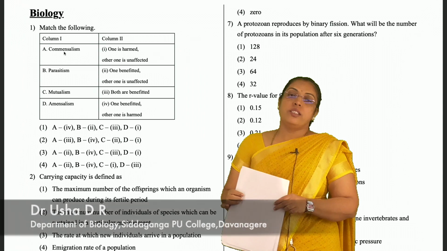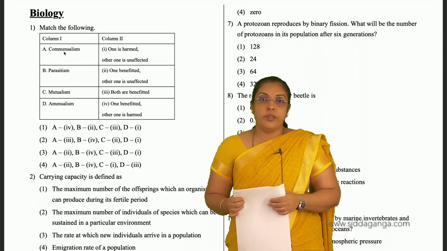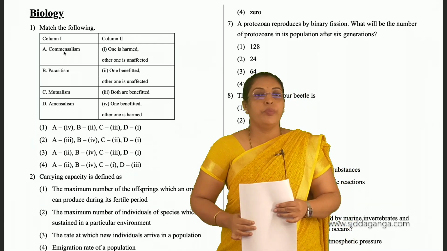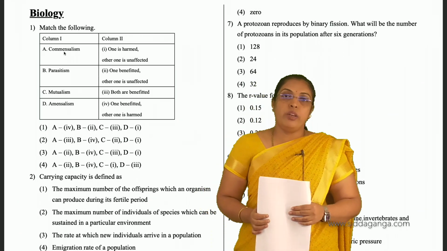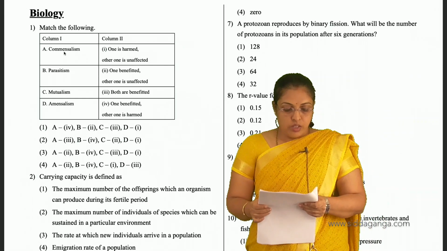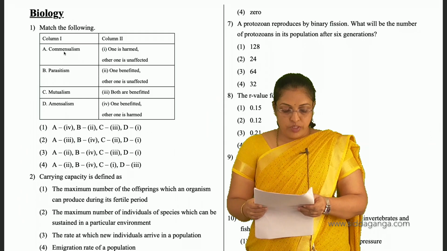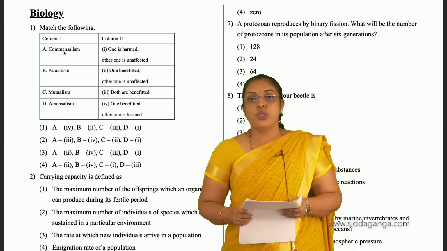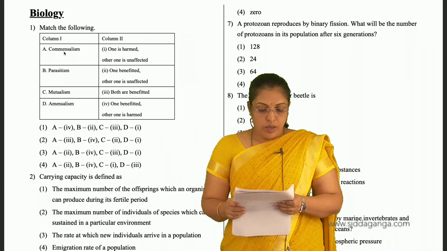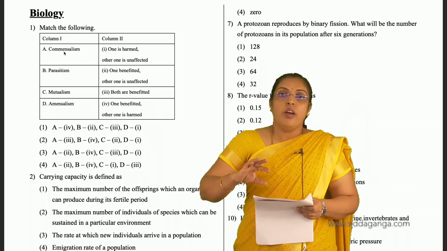Namaste children, let us discuss some questions regarding the chapter Organisms and Populations. In the first question, they have given match column 1 with column 2. In column 1, commensalism, the answer is 3. For question number 1, the answer is 3, that means commensalism.